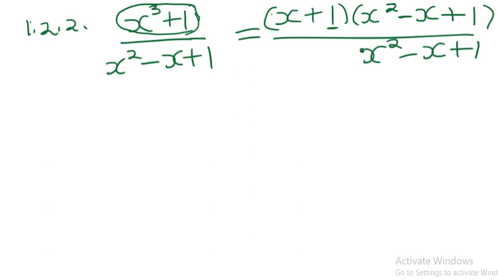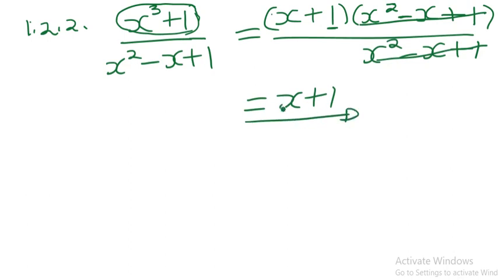All right, now these two are called like factors, so we can cancel them. We only cancel the like factors, we do not cancel the like terms. All right, so the final answer that we are having is x plus 1.